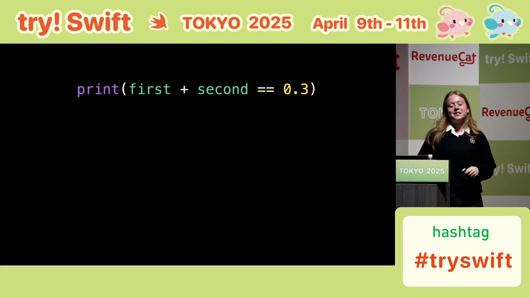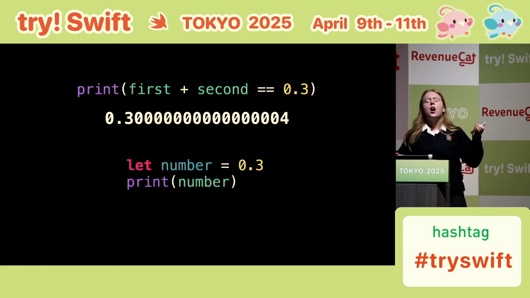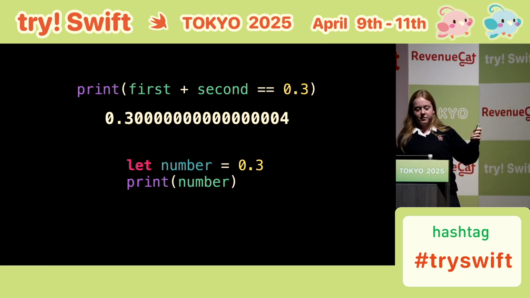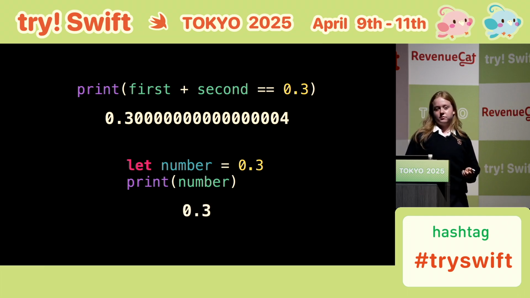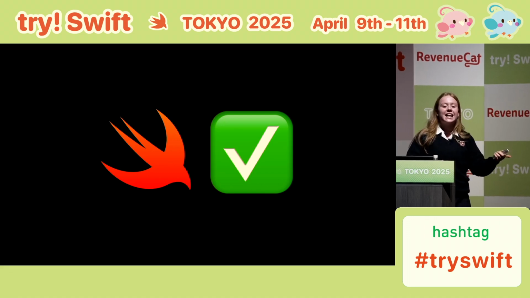This happens because the actual sum of 0.1 plus 0.2 is this: 0.3 with a whole lot of zeros and a 4 at the end. It's not like Swift can't store 0.3 in a value, because it can. This will seem to work just fine. Despite it looking wrong, Swift is doing exactly the right thing here.